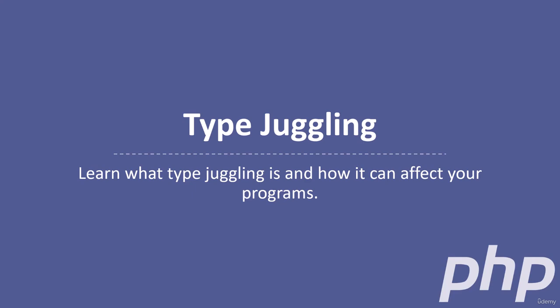In this lecture, we're going to look at a feature called type juggling. From time to time, you may hear this feature referred to as type coercion. They mean the same thing. So, what is type juggling, and why should you care about it?